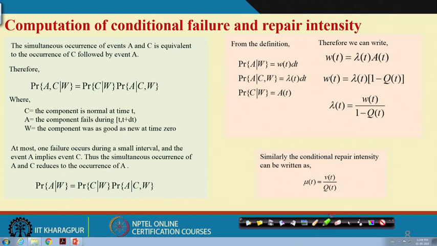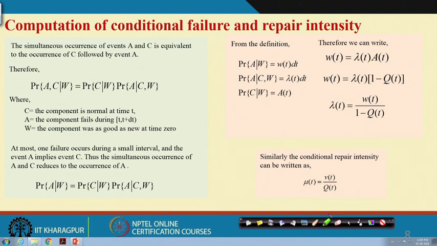That definition was already given to you. What is the additional condition in the case of conditional failure and repair intensity with reference to the unconditional failure and repair intensity? In the case of conditional failure intensity, the component is normal at time t equal to 0. Other conditions remain the same and are equally valid. Similarly for repair intensity. Okay.